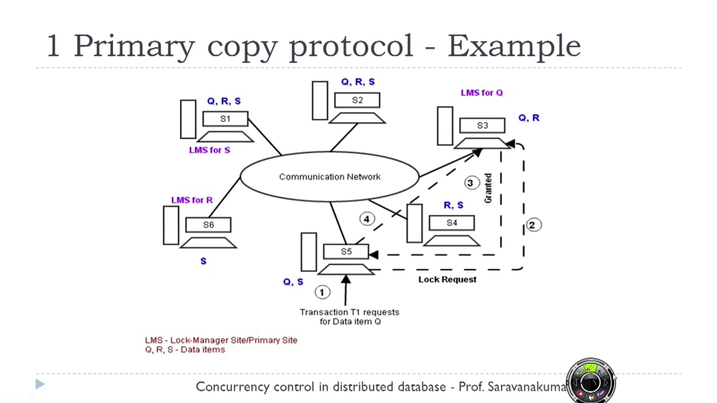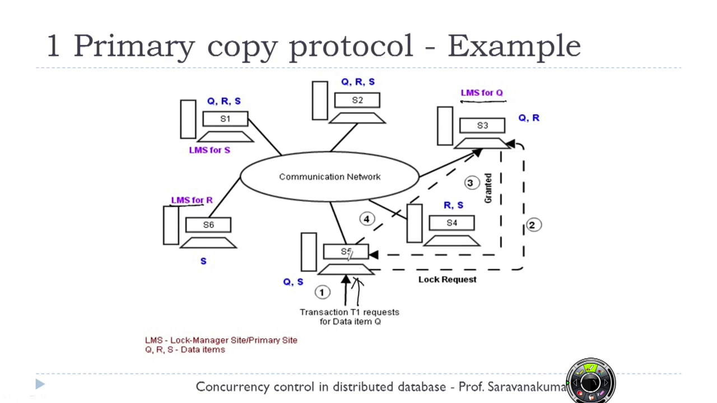In this example, LMS is the lock manager site, or primary site. We have S3, which is the lock manager site for data item Q, and we have S6, which is acting as the lock manager site for data item R. So we have data items Q, R, and S distributed here. Now, a request is given: the transaction T1 requests data item Q at S5.